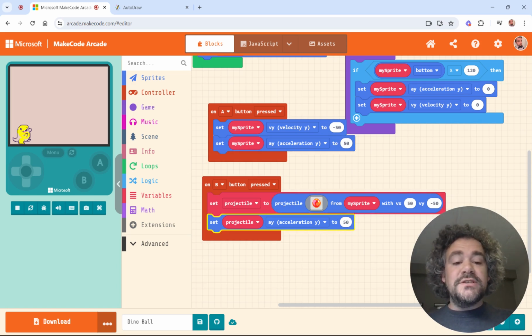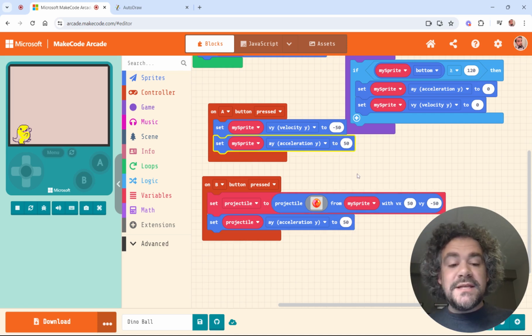The other numbers you can change for the velocities, but make sure they both have the same gravity. If you don't want 50 and you want to go something else, that's absolutely fine, but make sure they match. All right.